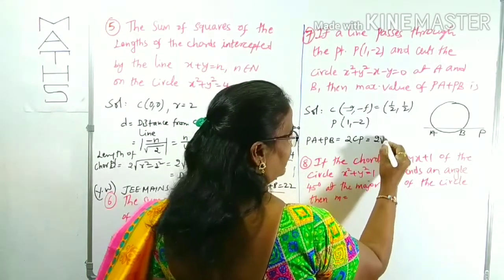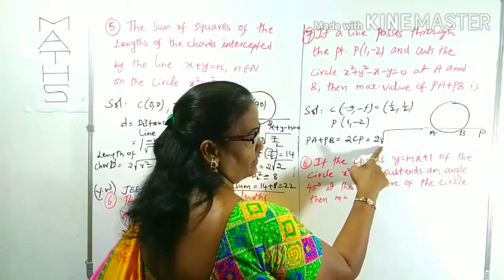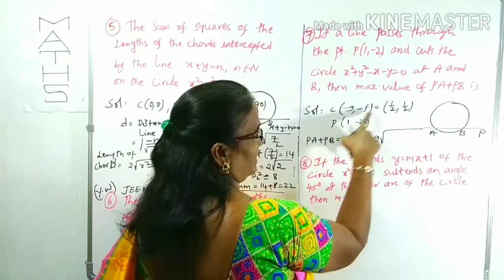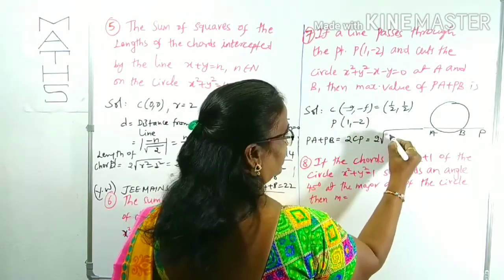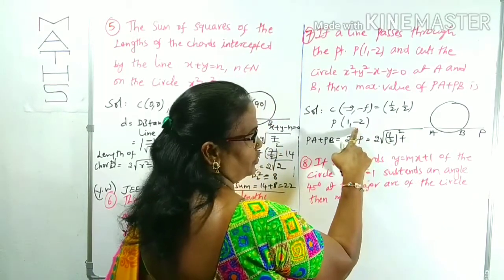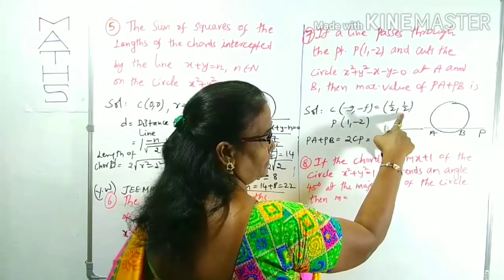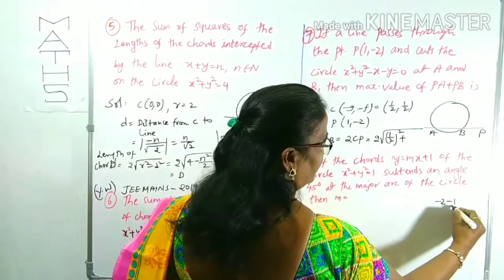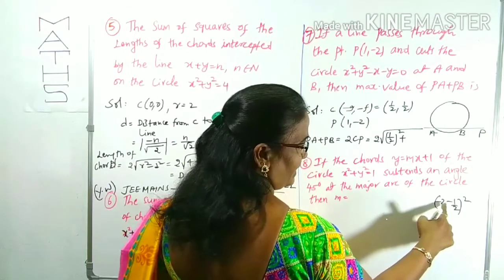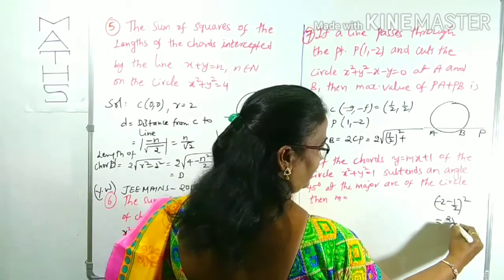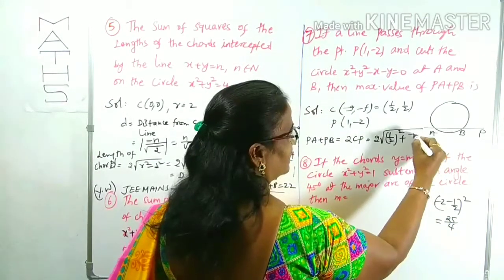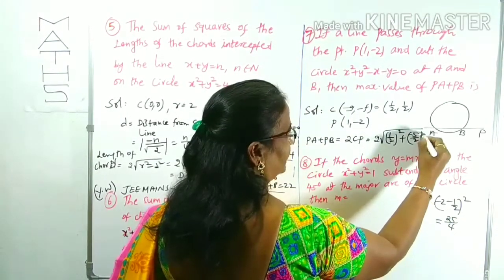That is 2 times the distance between the 2 points formula, square root of x2 minus x1, that is 1 minus 1 by 2, which is 1 by 2 whole square, plus y2 minus y1, minus 2 minus 1 by 2, which is minus 5 by 2 whole square, right?